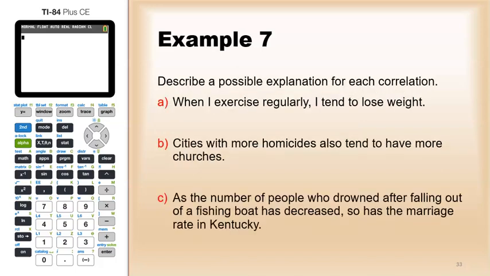All right, so let's try to come up with some explanations for each of these. When I exercise regularly, I tend to lose weight. So there's a correlation. This would seem to be causation. Cities with more homicides also tend to have more churches. It may seem like a coincidence, but this would be a lurking variable. And that is, it's not accounting for the population size. Larger cities will have more homicides and will have more churches just from having more people. Smaller cities will have less of each.